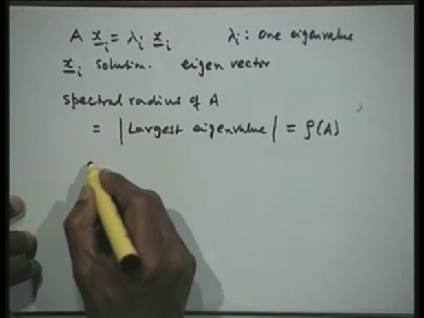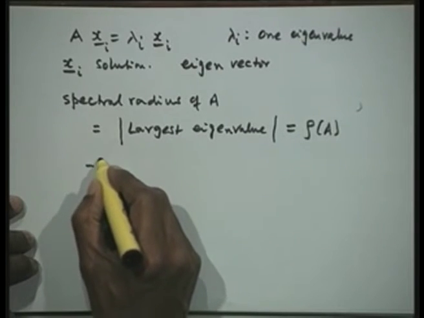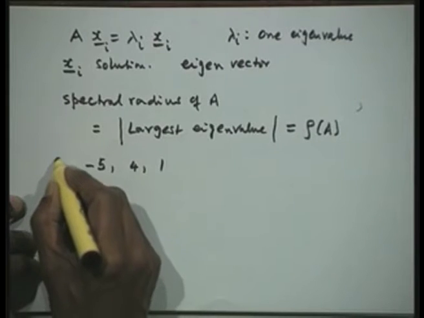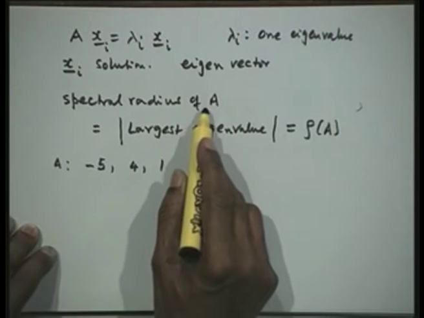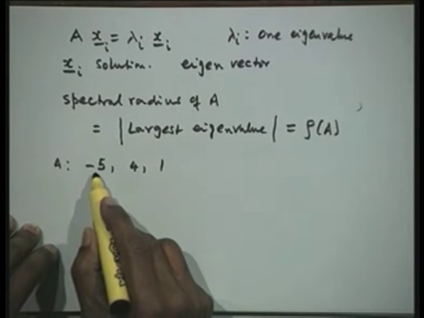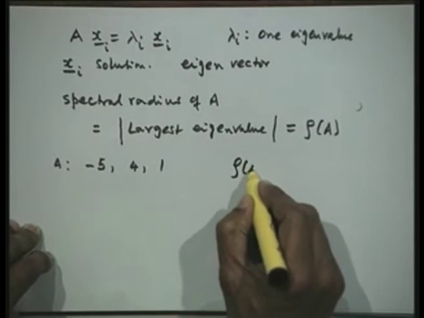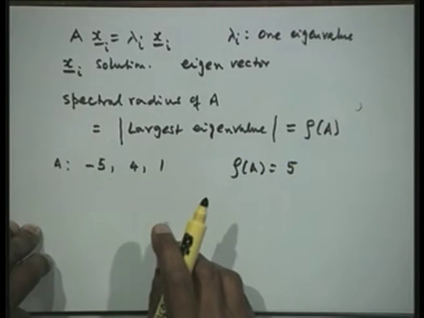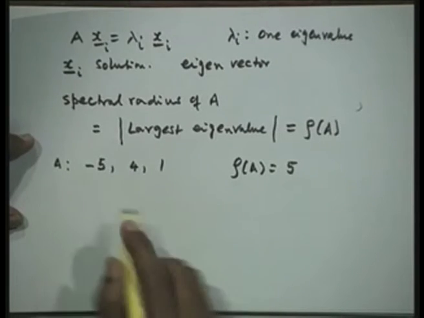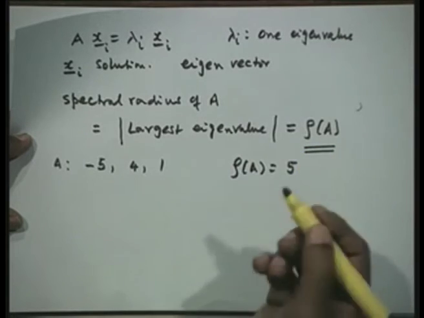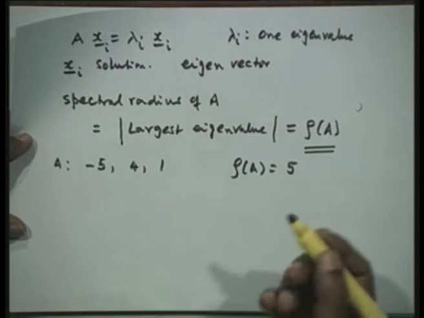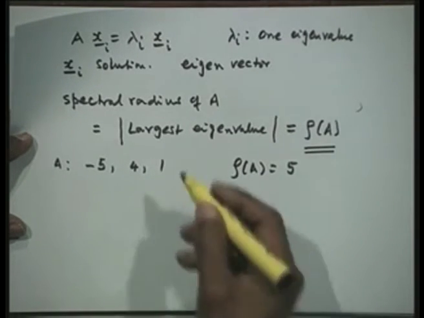For example, suppose a 3 by 3 matrix has 3 eigenvalues. The spectral radius of A is the largest eigenvalue in magnitude, so here it will be equal to 5. It is possible that a complex pair has the largest magnitude, then that would be the spectral radius of that matrix. This is an important concept that we shall use while proving the convergence of the iterative methods that we are going to construct for the solution of these equations.